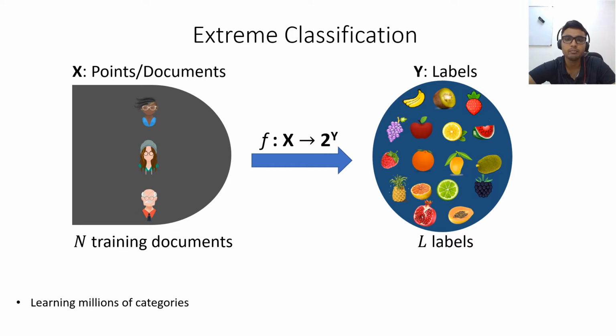Another example is the Q2K application where the aim is to match a user-entered query on Bing to the most relevant subset of advertiser bid keywords. This problem again can be formulated as an extreme classification problem where the user queries become documents and the top 50 million keywords on Bing can be treated as the label set.